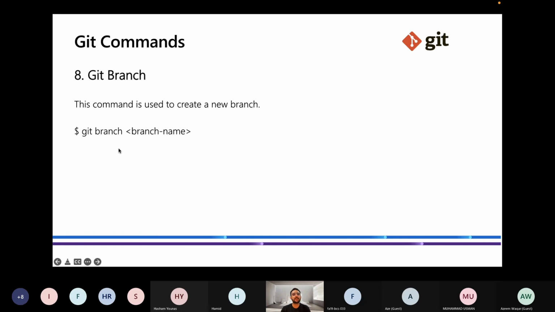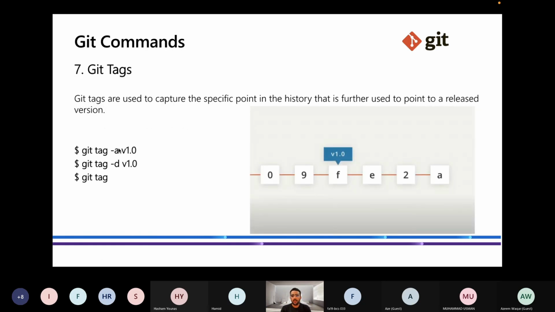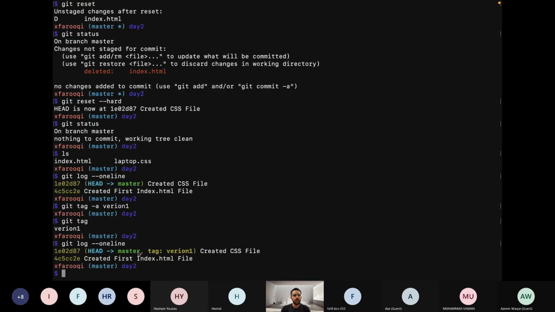The command is git branch and the branch name. Okay, let me show you. Right now you see we are at the master branch. Let's make another branch, git branch front end. Okay, we make a new branch. We are just making a new branch and hit enter.